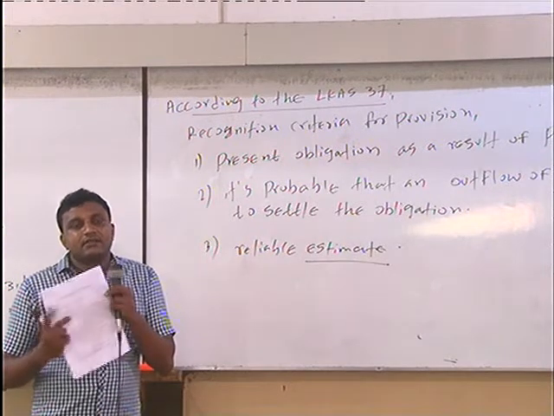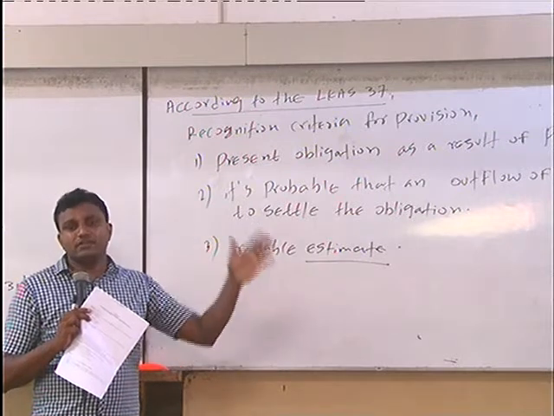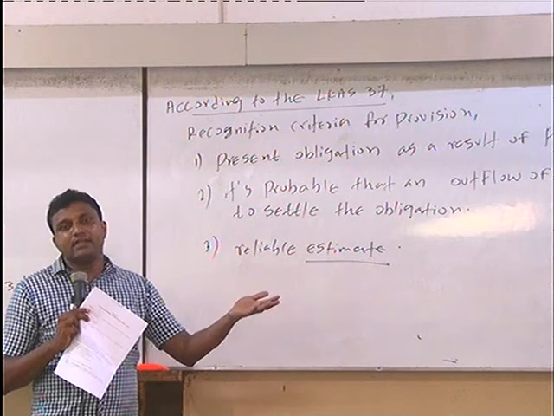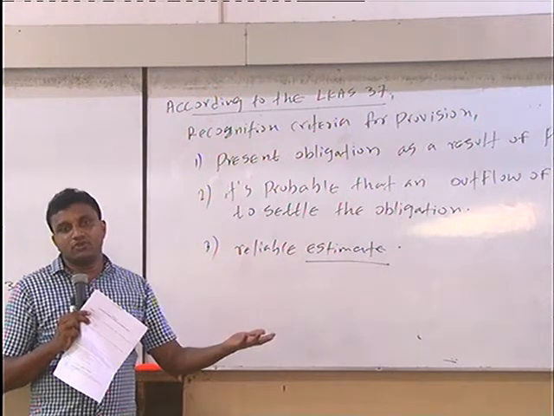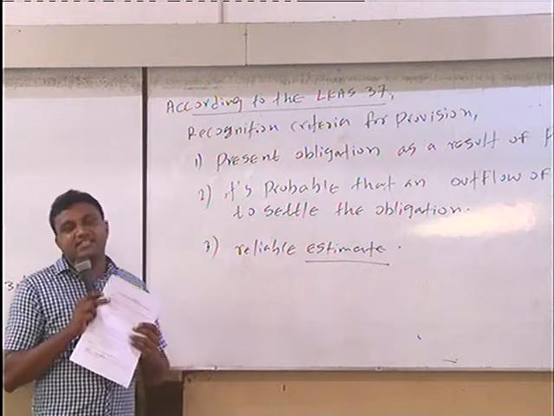Yeah. Then you know that there is a present obligation, and you have sold the item with the warranty, but the amount and the timing is not sure. Then you have to make a provision subject to the reliable estimate.